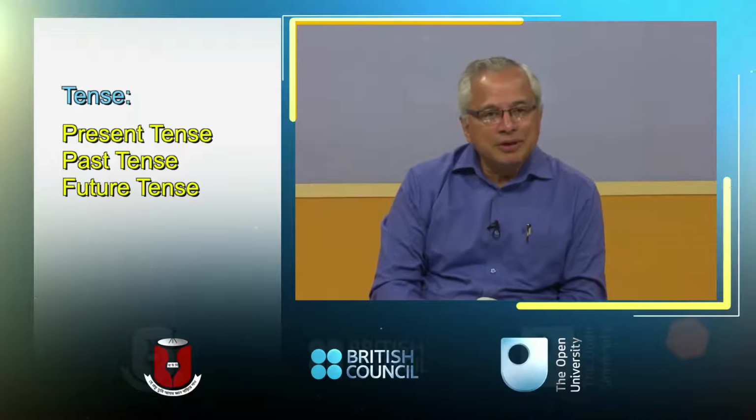Tense is actually the heart of the language, because if you don't understand tense, you won't ever understand how the English language is to be used. As you know, there are three kinds of tense: the present tense, the past tense, and the future tense. And here in your text, in Unit 6, the tense chapter appears, and here you will find three passages: passage A, passage B, and passage C.